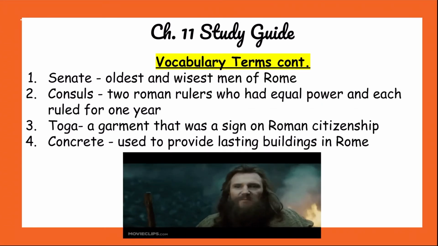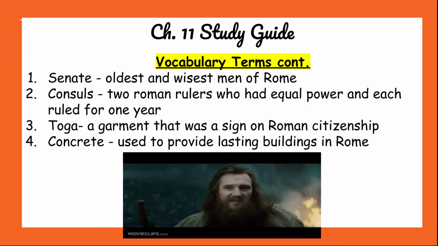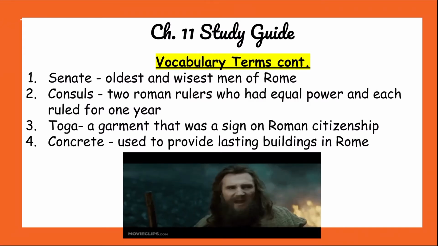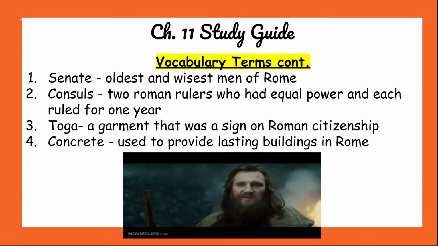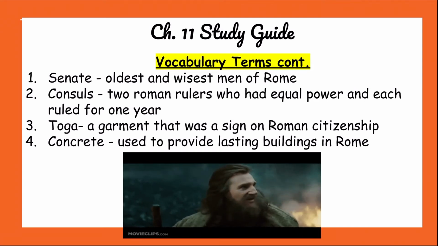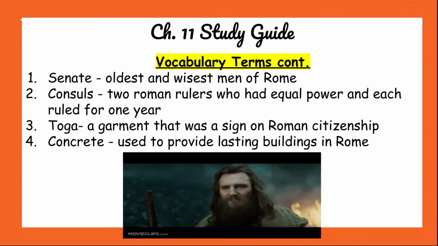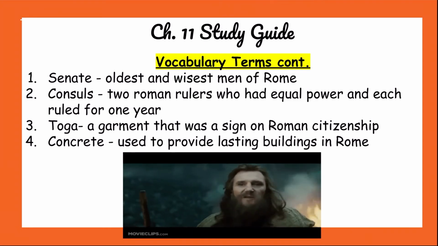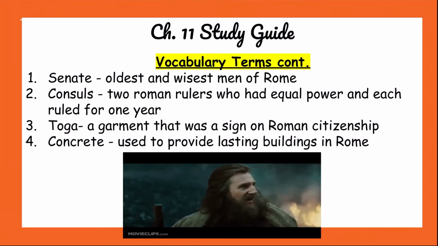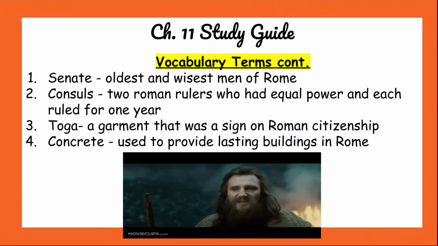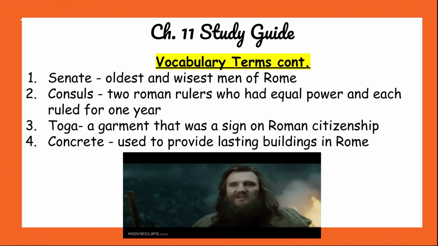I know we got some more, but it's okay. We're almost done. Another one we need to know is the Senate. Remember, the Senate are the group of the oldest, wisest men of Rome. No women, just the men. The rulers, the dictators, the emperors would go to them for advice.